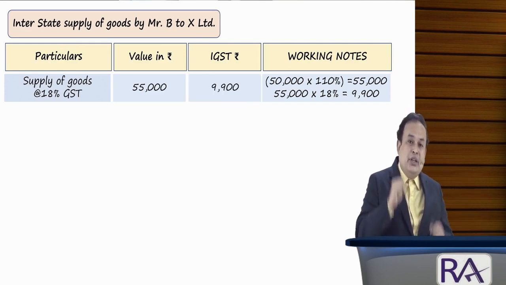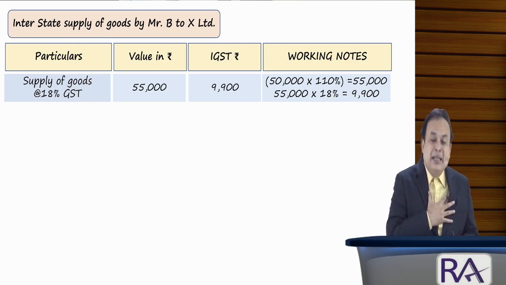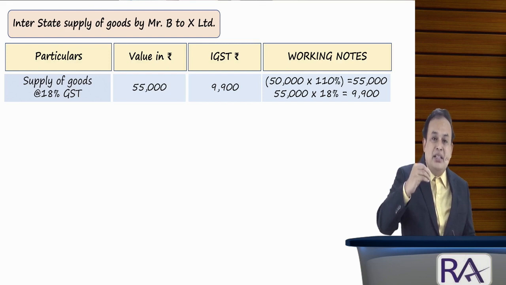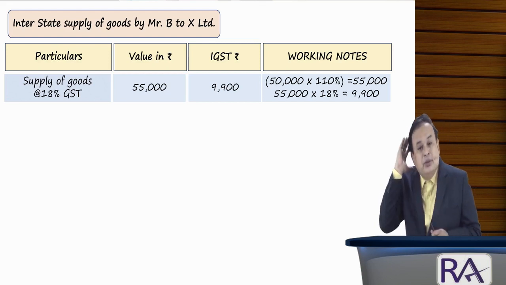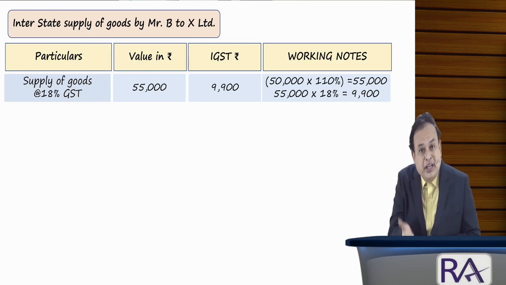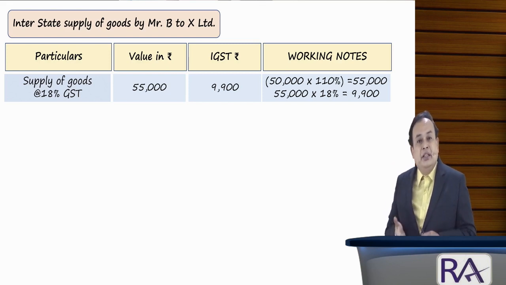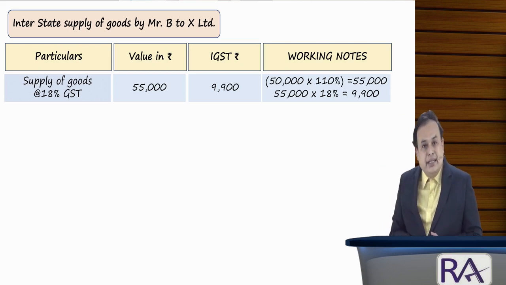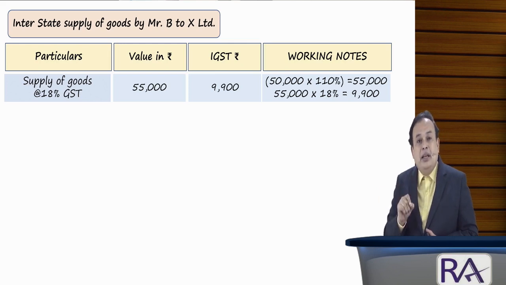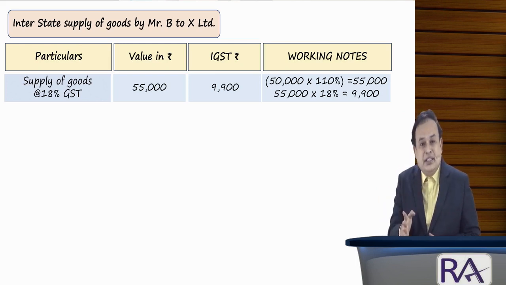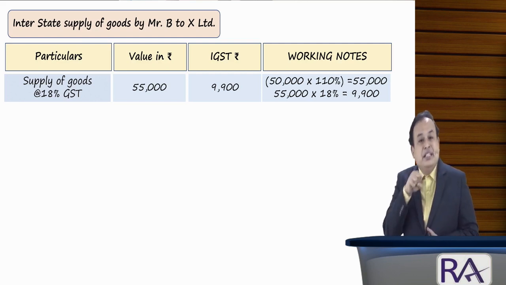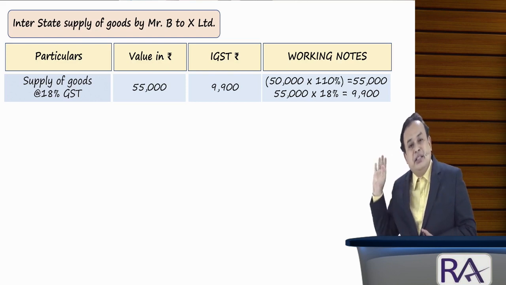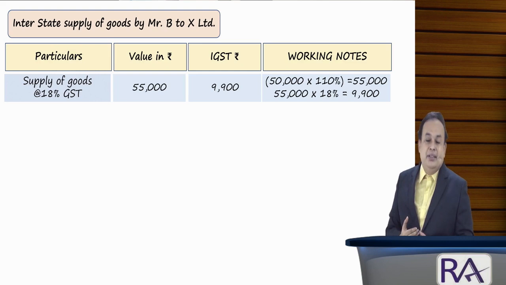While going to pay 9,900, Mr. B says, I am liable to pay IGST 9,900, but I already paid CGST 4,500, SGST 4,500. Therefore, I want to deduct it as my ITC. Allowed. While claiming ITC against your IGST, among the CGST and SGST, first priority CGST is set off against IGST. Next best SGST. Got the clarity? Because I have only CGST, SGST credit.